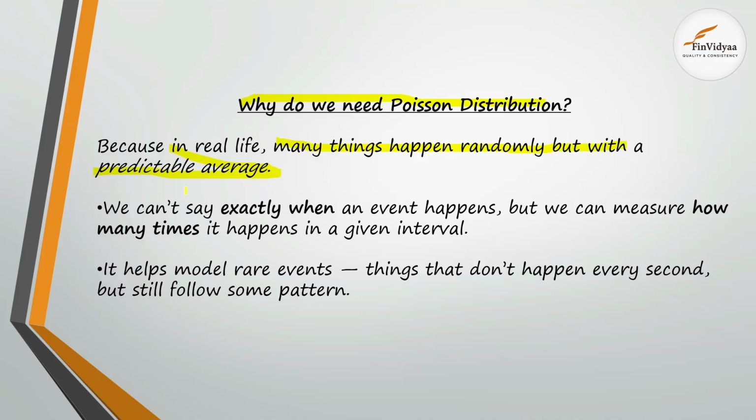So we cannot say exactly when that event happens. Like in my example, an accident at the road's turn has a great chance of happening, but we cannot say exactly when. But when we can measure how many times it happens in a given interval, it helps model rare events, things that do not happen every second but still follow some pattern.